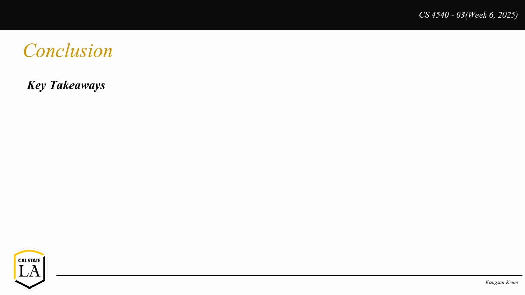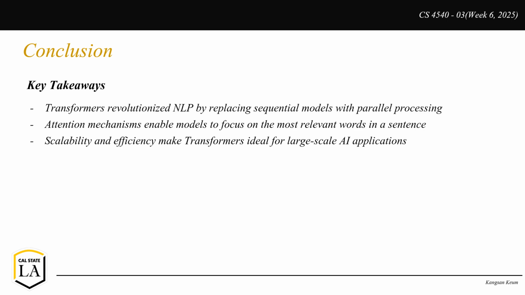To wrap up, let's summarize the key takeaways from today's discussion. First, transformers have revolutionized NLP by replacing sequential models with parallel processing. This enables faster and more efficient language models. Second, the attention mechanism allows the model to focus on relevant words, improving performance in tasks like machine translation and question answering. Finally, scalability and efficiency make transformers ideal for large-scale AI applications, powering models like GPT-4 and BERT.